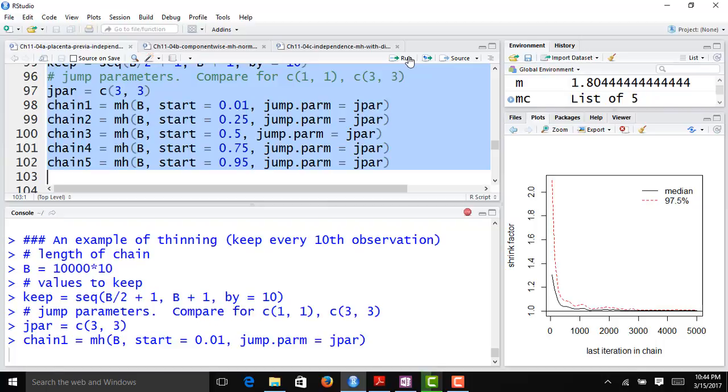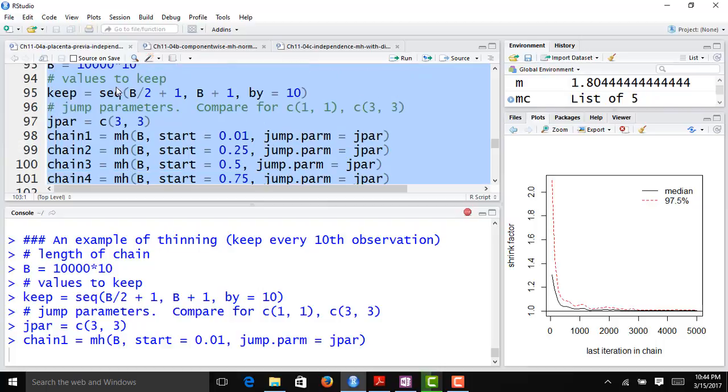And these chains are going to have to run a little bit longer because, as you can see up here, we're actually not going to keep the second half. We're actually going to keep every 10th observation in the second half of our chain. So we actually have to run our chains for much, much longer in order to get the desired number of iterations.